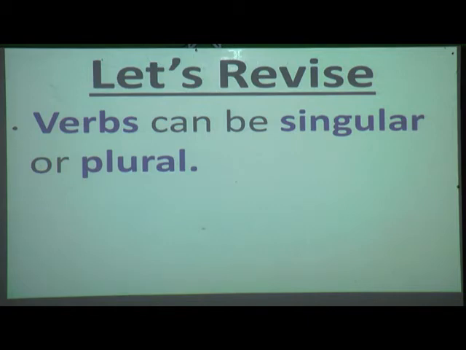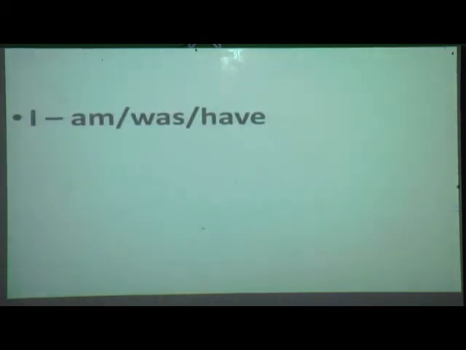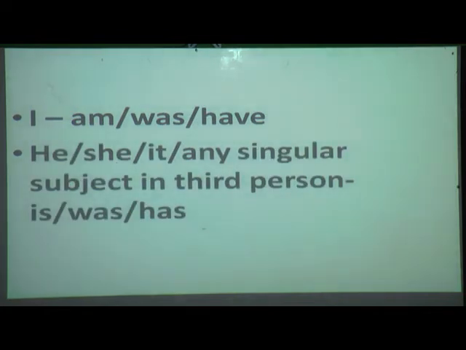The sentence is: verbs can be singular or plural, and subjects and verbs should always agree. With I we use am, was, have; it depends upon the sentence which verb we use. Next is he, she, it, or any singular subject in third person.